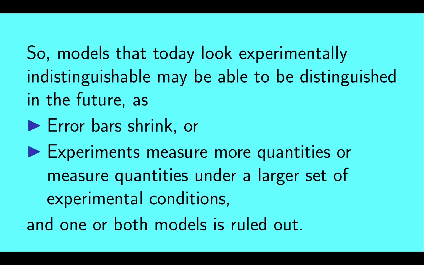So models that today look experimentally indistinguishable may be able to be distinguished in the future as error bars get smaller or experiments measure more things or measure the same quantities under a larger set of experimental conditions. And eventually, one or both models may be ruled out.